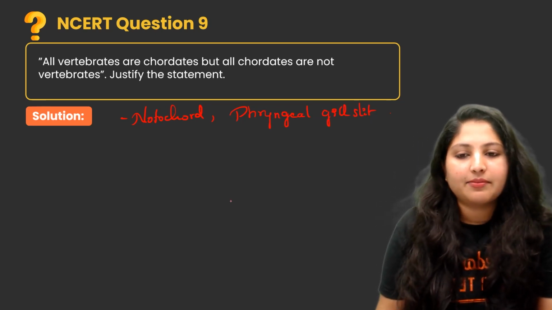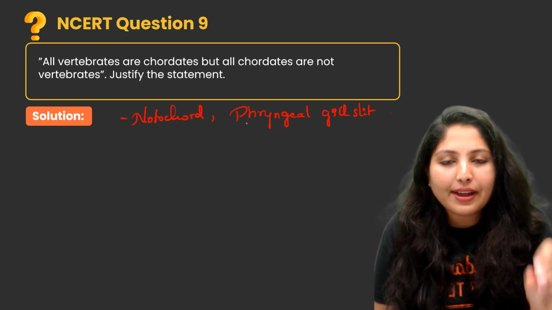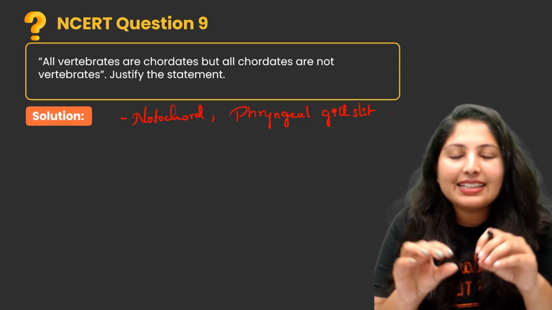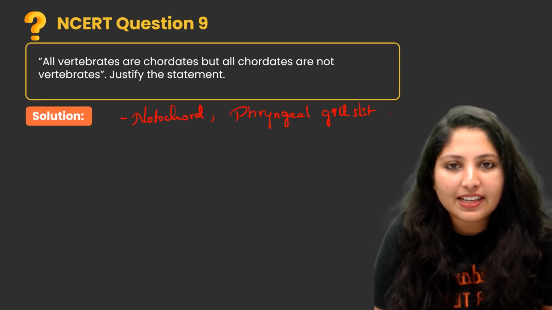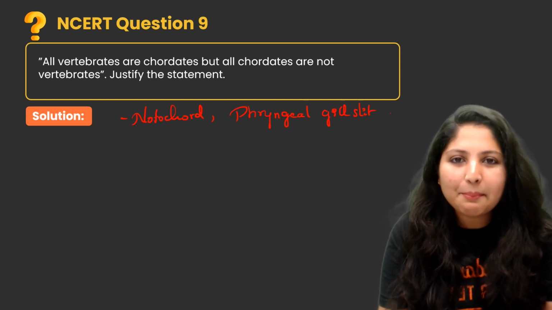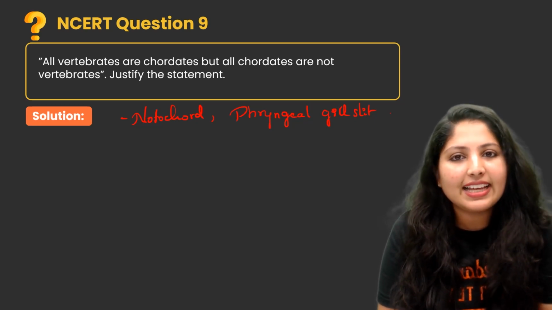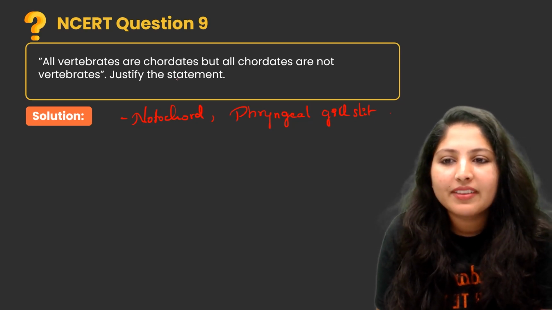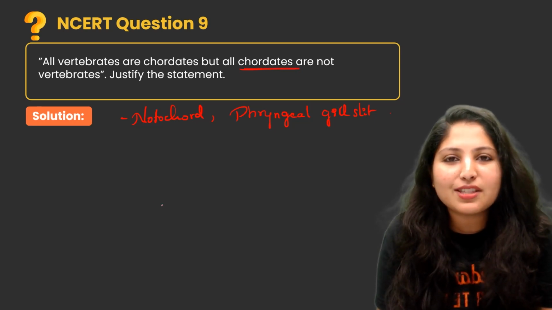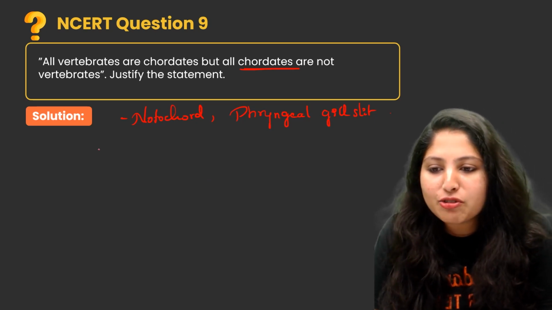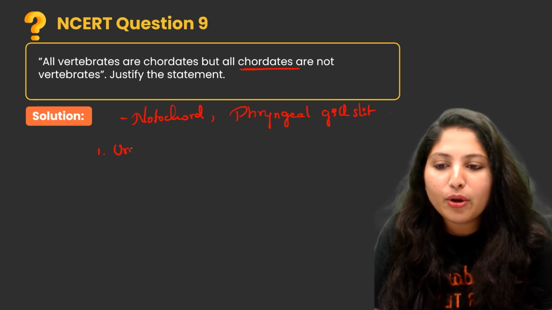At least these 2 structures should be present in the organism, at least in some stages of the life cycle. Then that organism is known as chordata. There are 3 types of chordata. First one is urochordata.